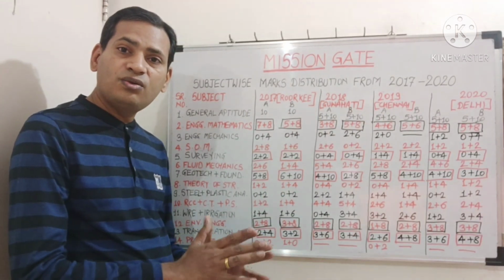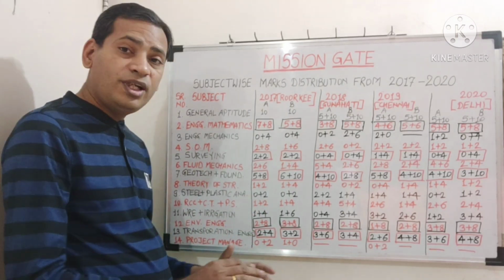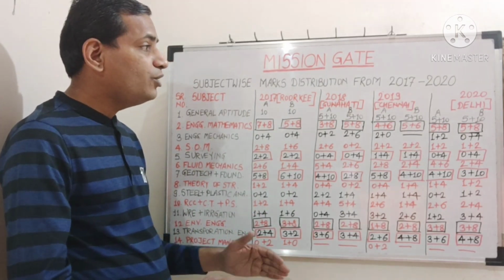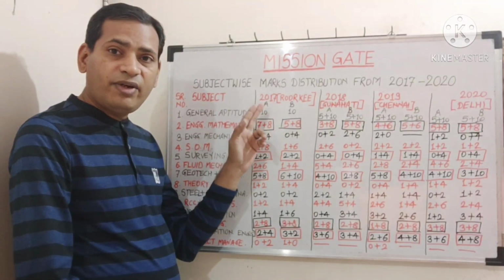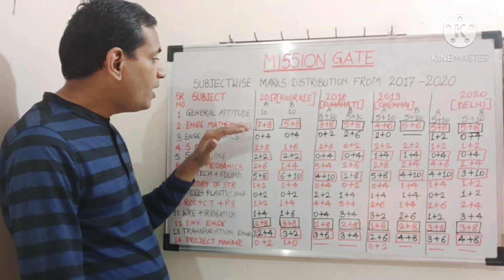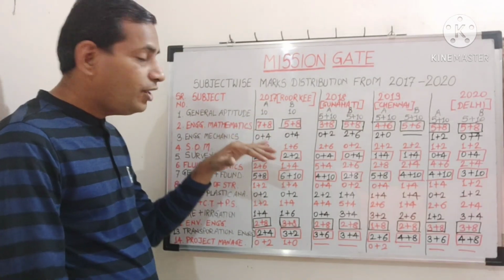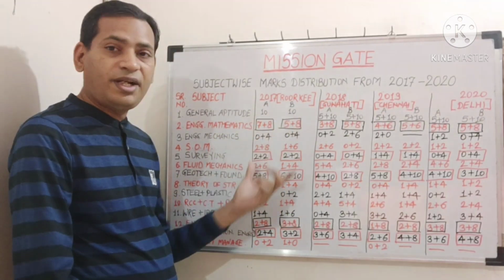So first of all, download the previous 7-8 question papers, and only then will you get the usual trend. I am starting from 2017. This exam was conducted by IIT Roorkee, and it was conducted in two sets.